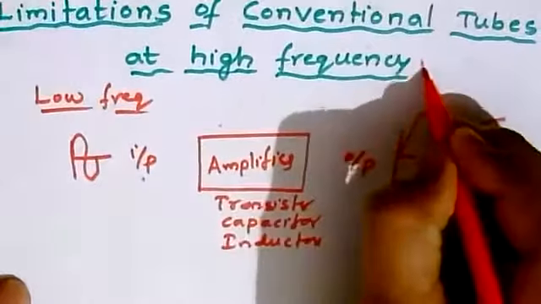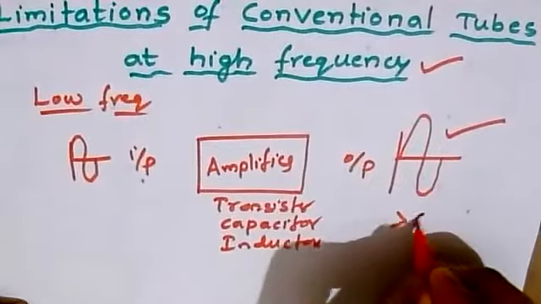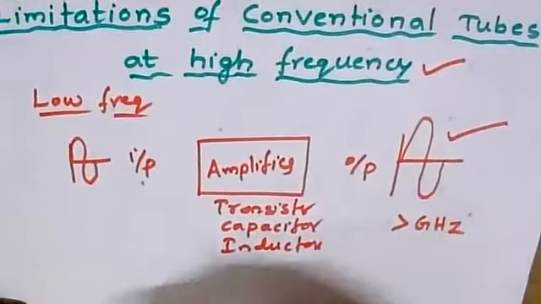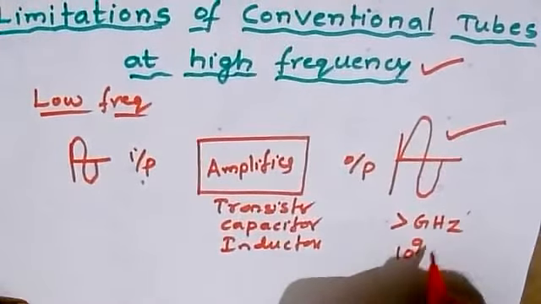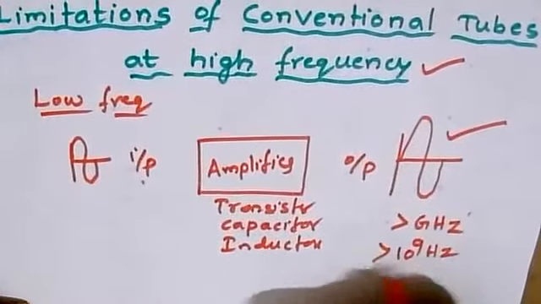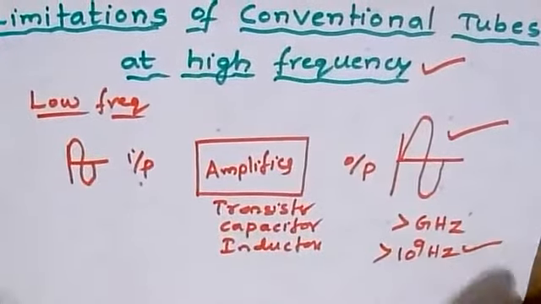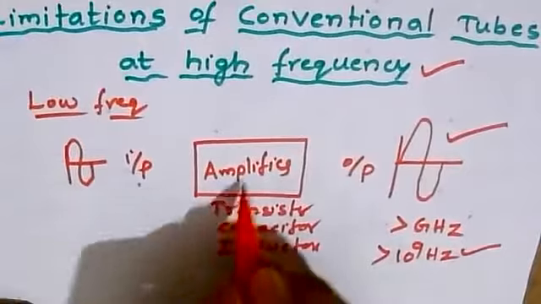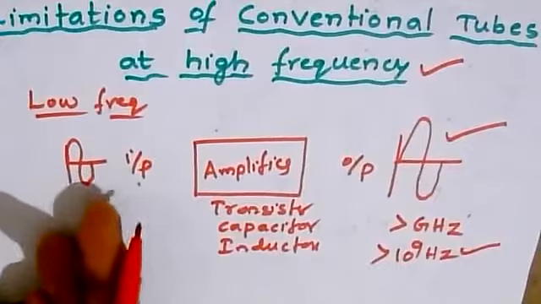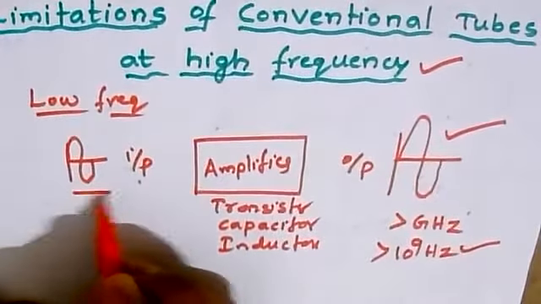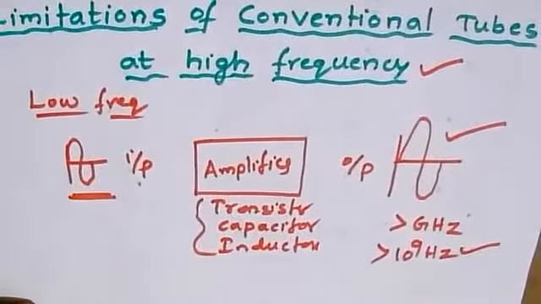But as we are discussing the higher frequencies, that is frequencies greater than gigahertz, approximately 10 to the power of 9 hertz, greater than 10 to the power of 9 hertz we are operating now. Whereas at normal, lower frequencies, in terms of kilohertz or megahertz, to some extent we'll be making use of this particular circuitry with all these devices.